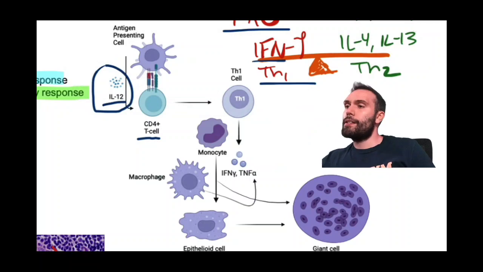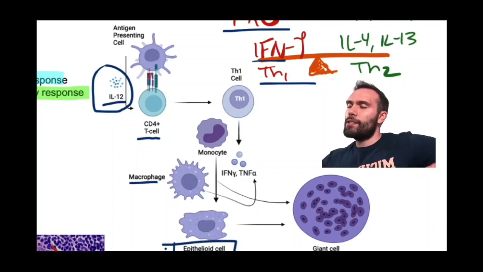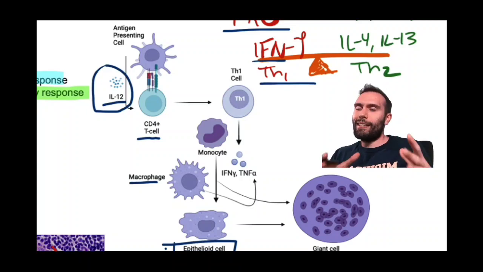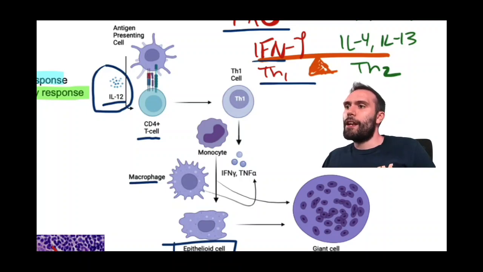as these macrophages are trying to digest this material, a lot of the times, if we're having a tough time digesting this bacteria and we start wanting to wall this thing off, we start forming these macrophages that actually resemble an epithelial cell. And so they're called epithelioid cells. These are cells that have abundant pink cytoplasm. But it is important to at least understand that epithelioid macrophages are classically associated with granulomas. And these epithelioid macrophages can actually fuse here on the periphery. So you can get two of these or more fusing to form giant cells, where you have a whole bunch of nuclei in one macrophage. And so giant cells are very classic also.